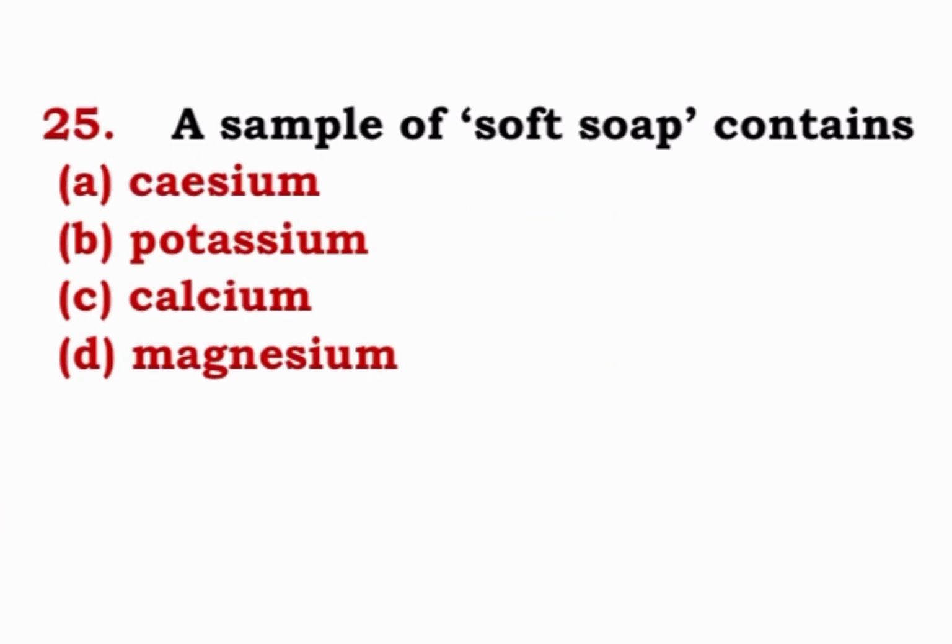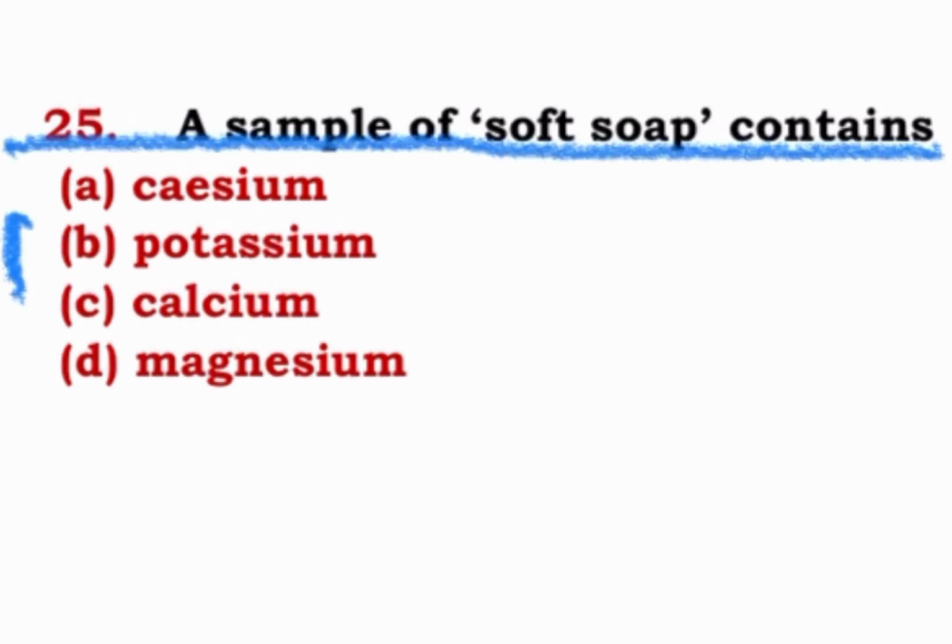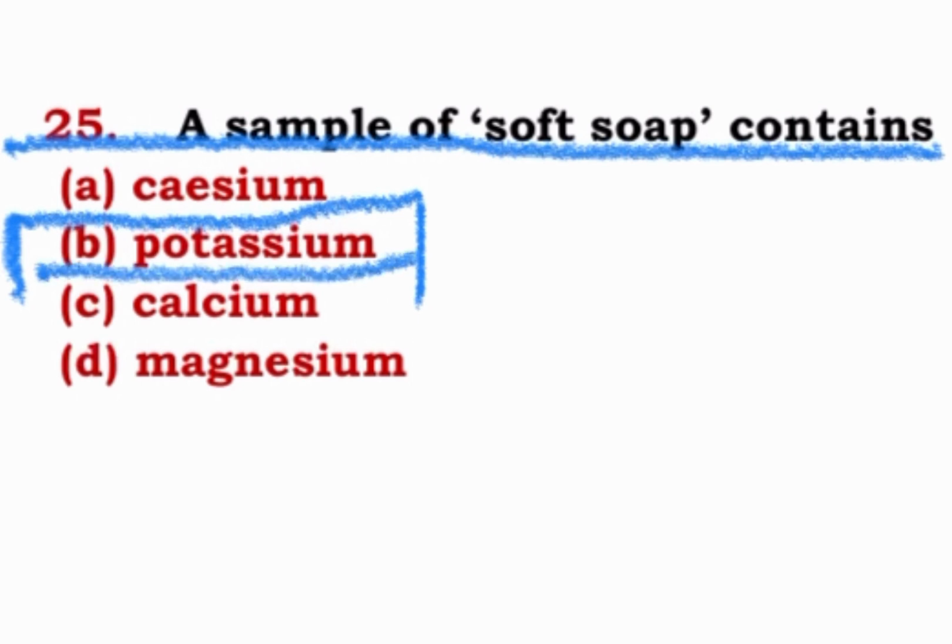The last question is coming up now. 25th. A sample of soft soap contains cesium, potassium, calcium, magnesium, and the correct option for this is potassium. Potassium will be the correct option. So B will be the correct option for this.